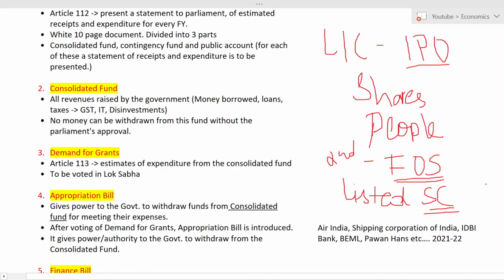If you have seen the movie Scam 1992, the Harshad Mehta scam, you will come to know about that. Do you want to watch that movie? If you are interested, you can watch it.